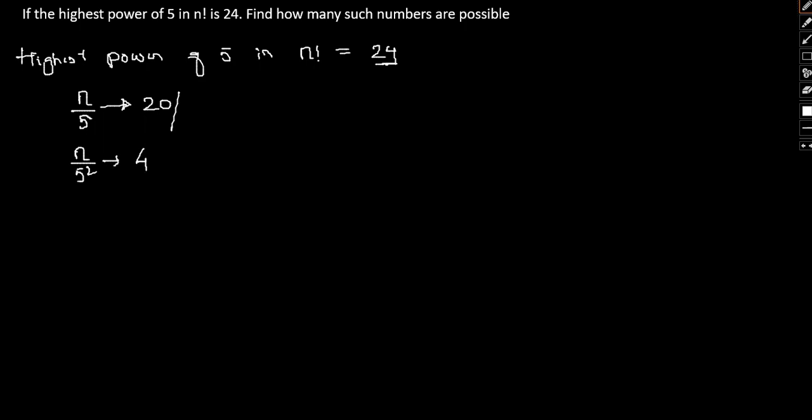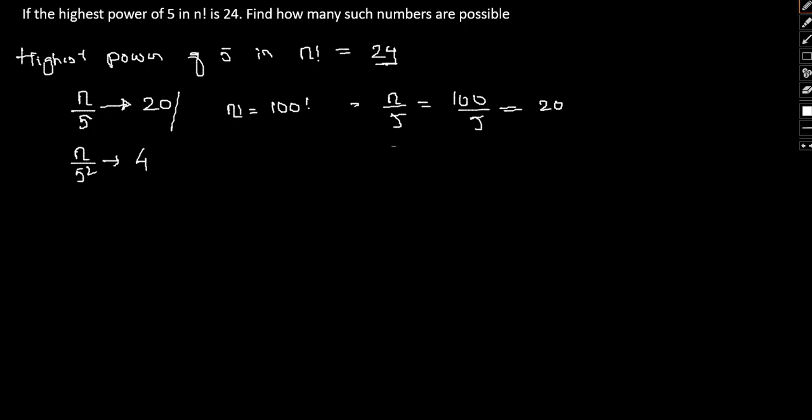Okay, so do we have any such number in this regard? Suppose I take 100 factorial here. Suppose n factorial equals 100 factorial. Then n by 5 will be equal to 100 by 5, or we have 20.